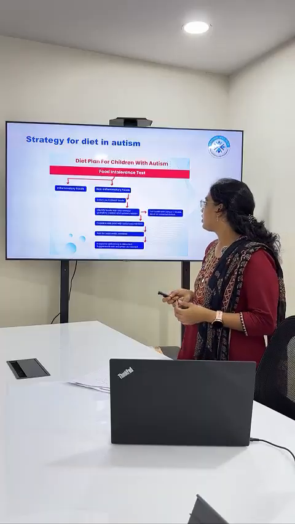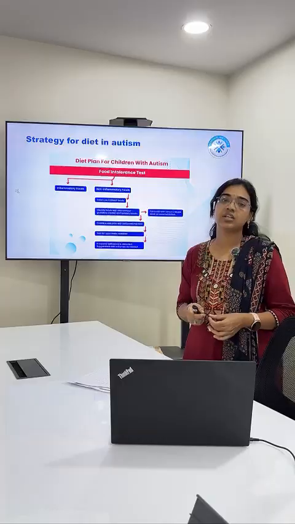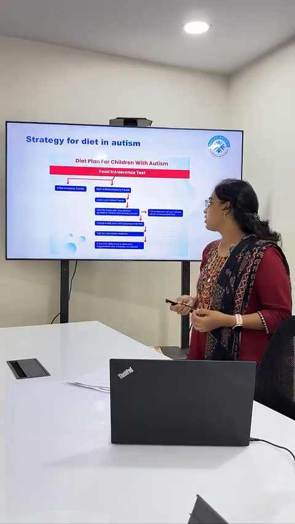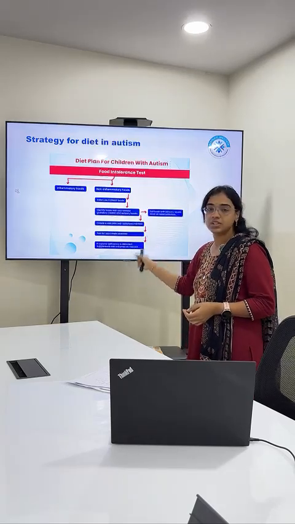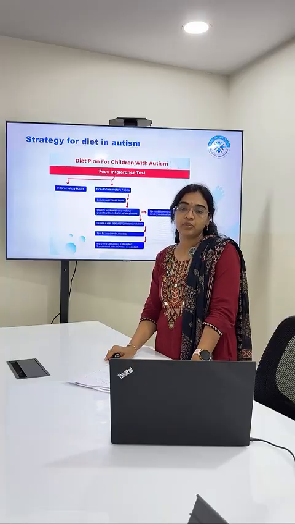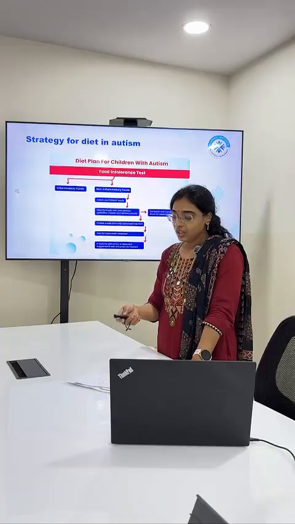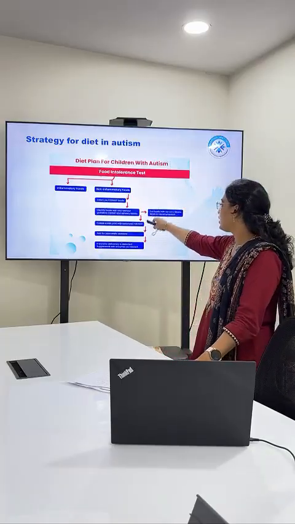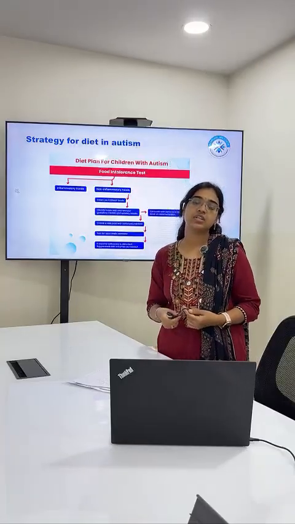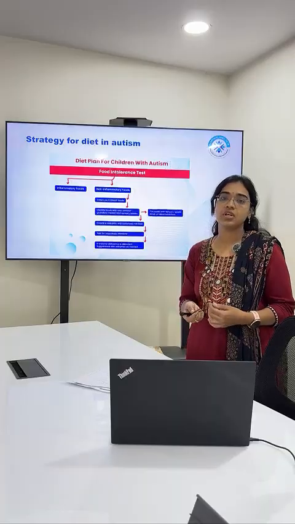Once we have introduced non-inflammatory foods and a low FODMAP diet, along with managing sensory needs in these kids, there is still the problem of how to achieve balanced nutrition. Balanced nutrition involves the correct amount of carbohydrate, protein, fat, and fiber, with proper hydration. To achieve this, we have to follow all these things. And even if we give proper balanced nutrition, we can still see some digestion and absorption issues in autistic kids.